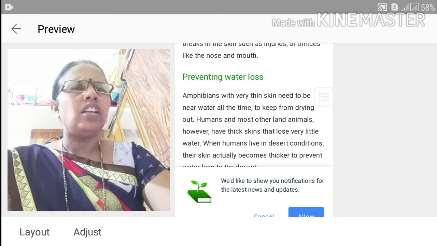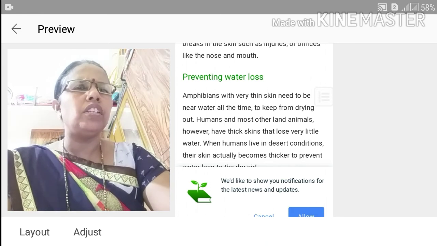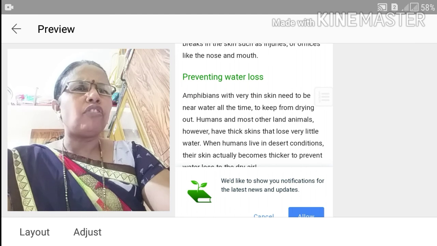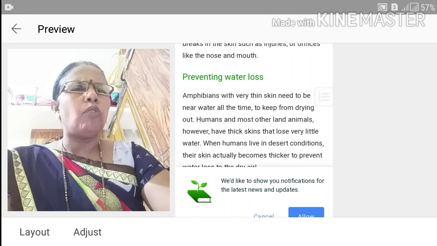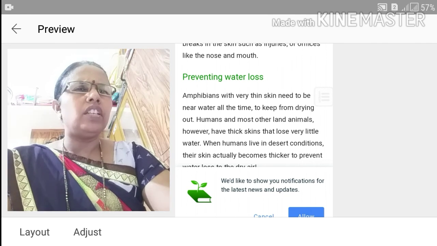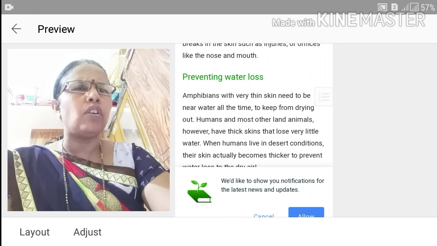Amphibians with very thin skin need to be near water all the time to keep from drying out. Humans and most other land animals, however, have thick skin that loses very little water.